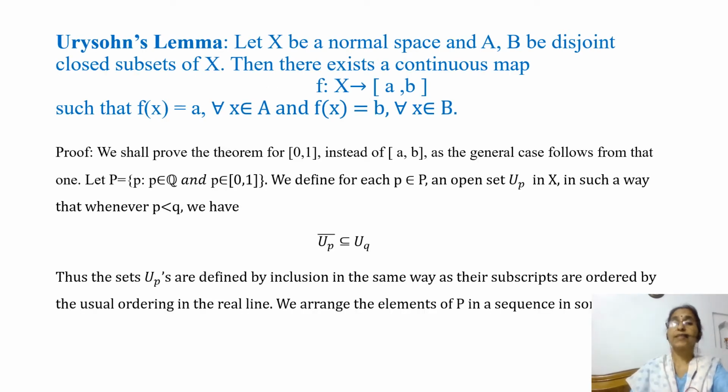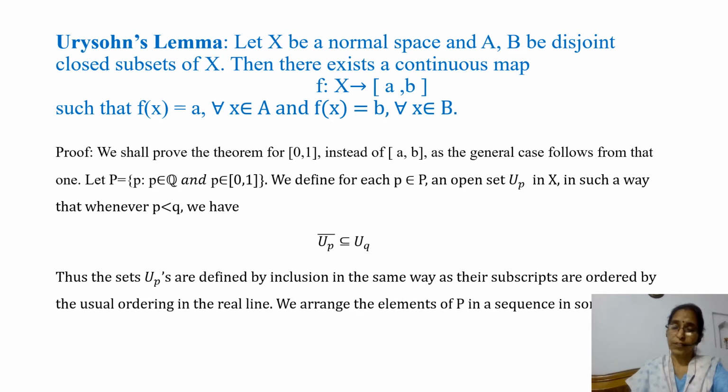This lemma states that let X be a normal space and A, B be disjoint closed subsets of X, then there exists a continuous map f from X to the closed interval [a, b] such that f(x) is equal to a for every x in A and f(x) is equal to b for every x in B. That is, in a normal space, any two disjoint closed subsets are separated by a continuous map.